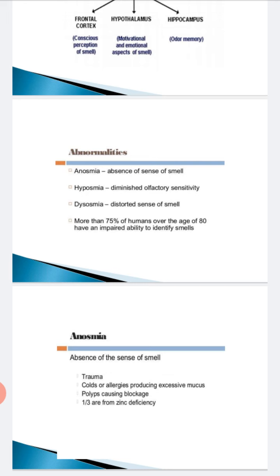When a smell passes through the nose, the chemicals dissolve in the mucus secreted by the Bowman's gland, and then reach the olfactory cilia.